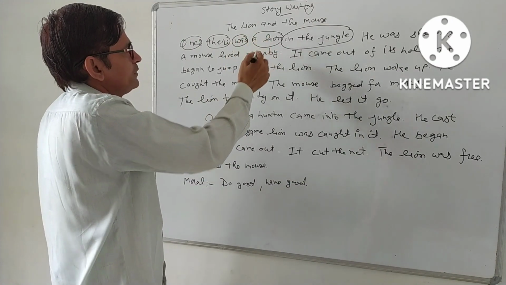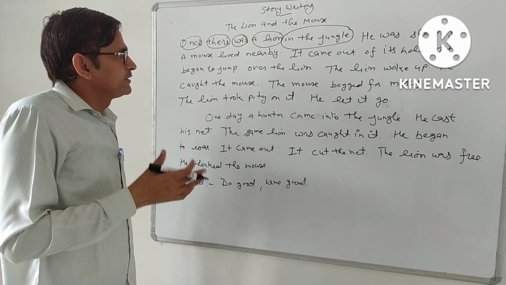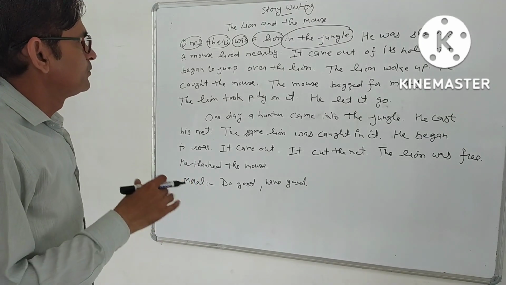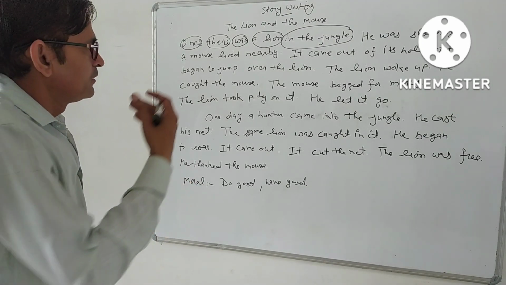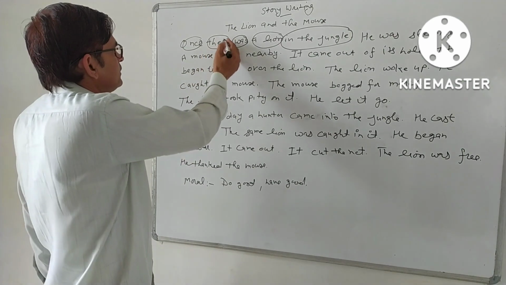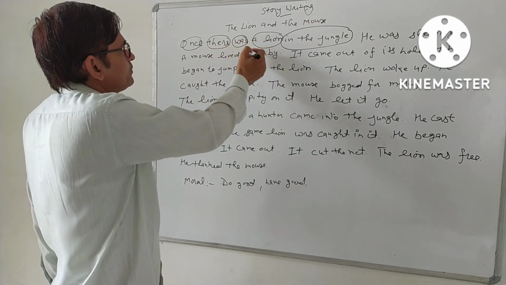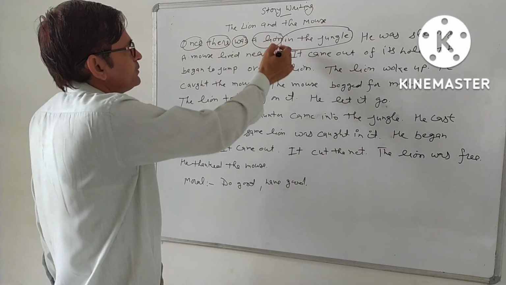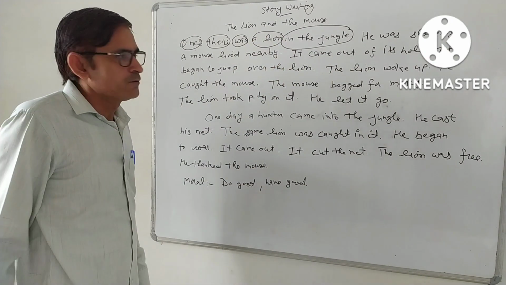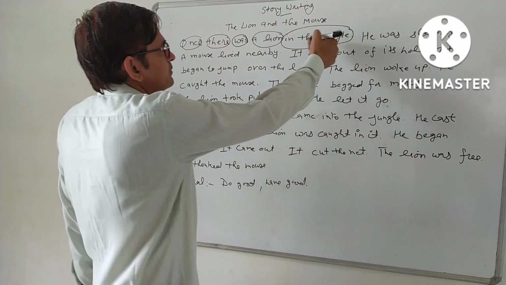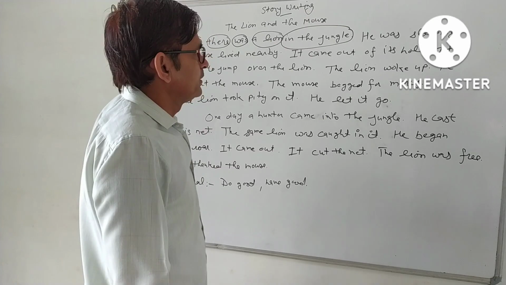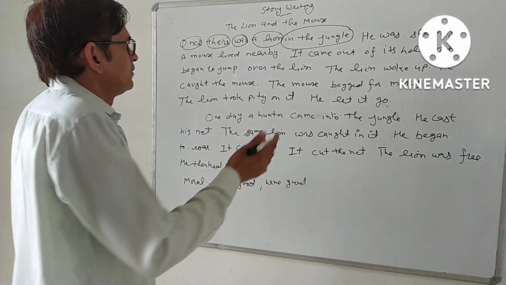Okay, there is a subject and "was" is the main verb. If we differentiate this sentence and find out how many grammar topics are in it: there is the subject, "was" is the main verb, "a lion" is a noun, and "in the jungle" is telling about the place, the location where it is.